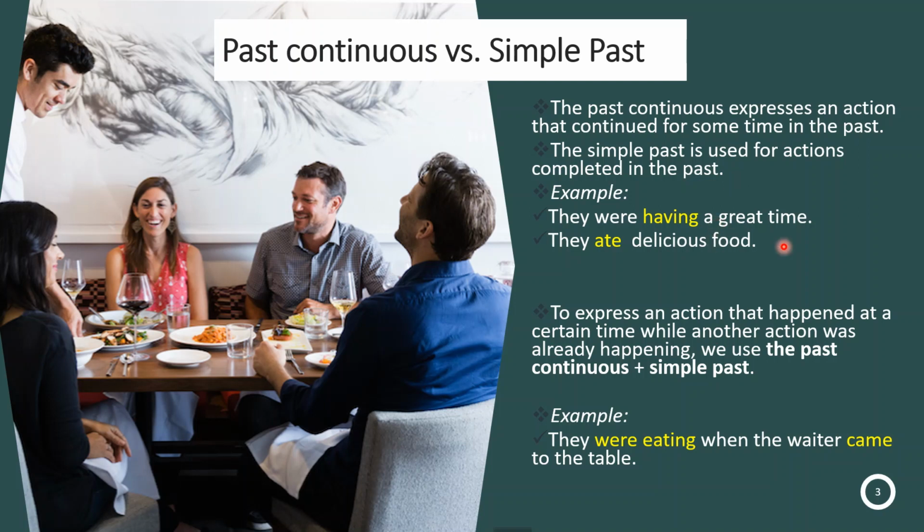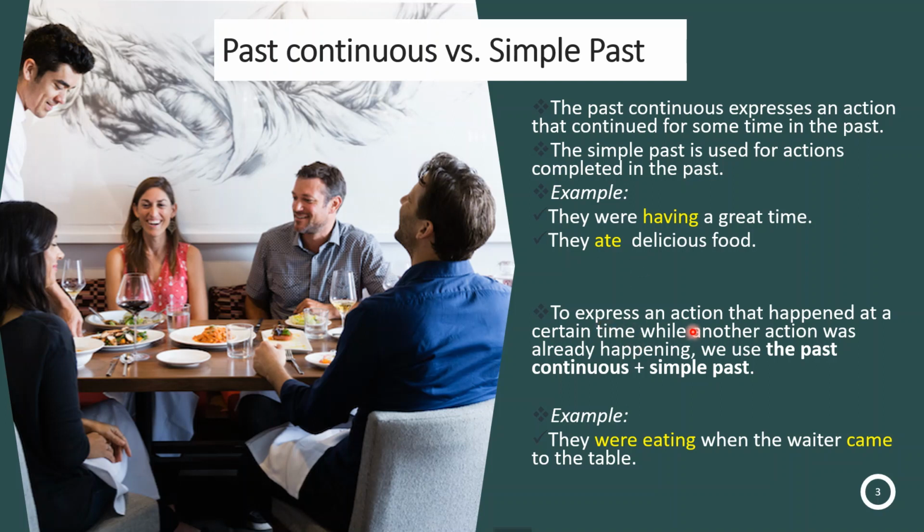Let's see some examples. According to the picture, we can say that they were having a great time. This action was in progress, having. We can also use simple past: they had a great time. And it's possible they ate delicious food, or they were eating delicious food. Both of them can be correct. It will depend on how you want to express the actions or the events.